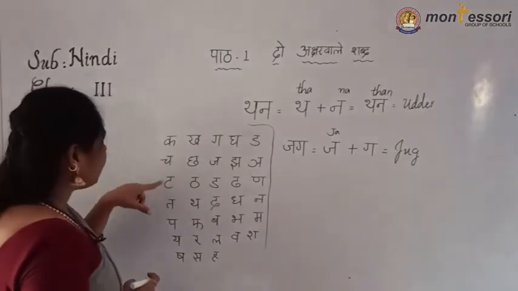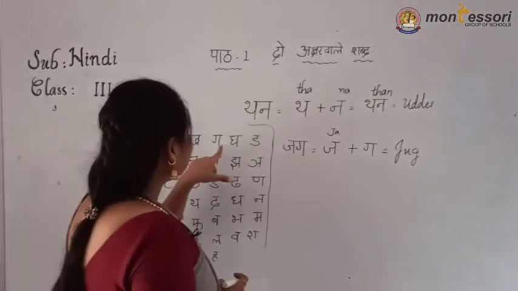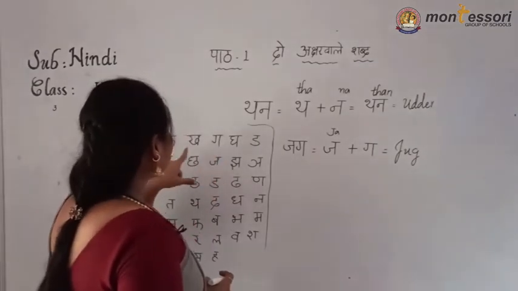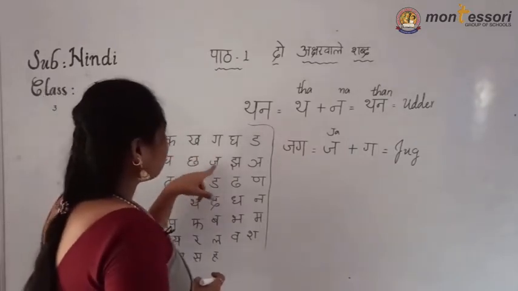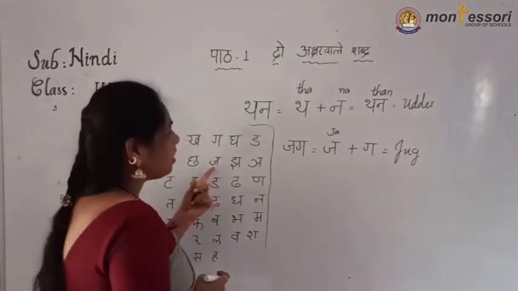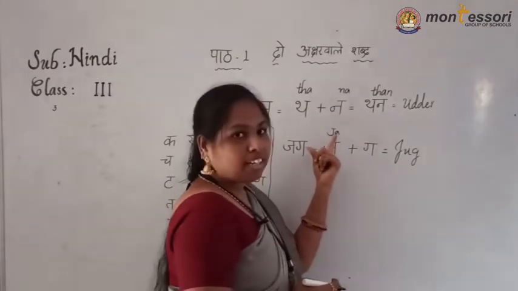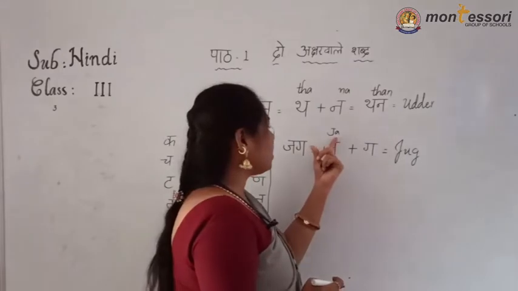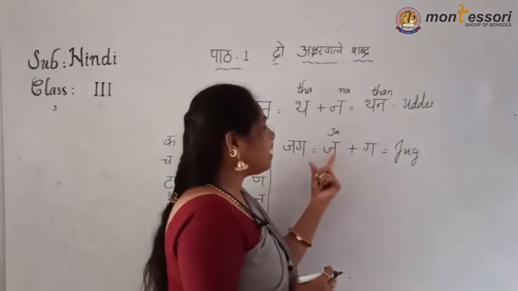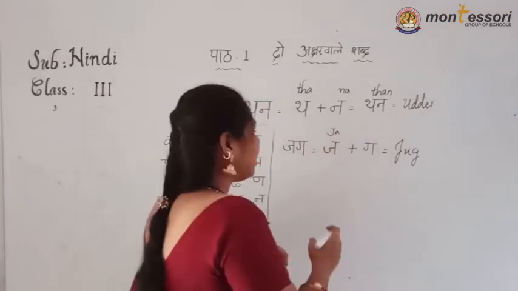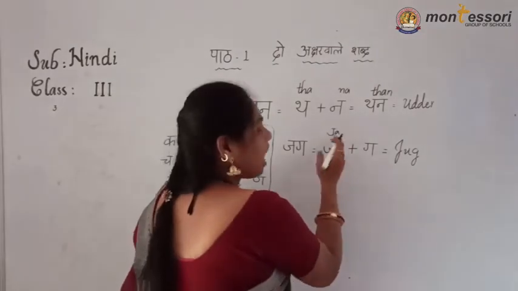See, ka, cha, ta, ta, pa. You must look at this one only. Then ka, and ga, ja, da, da, ba. Where is the similar letter of this one? See here, ja. Now to know this one, I am writing in English also. What is the sound of this one? Ja. Ja sound. Ja, J and A. Which letters are hidden in this one? Ja means J and A sound is there.